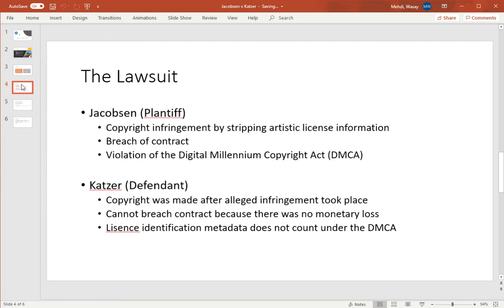On the other hand, Katzer, the defendant, claimed that the copyright Jacobson has on his code was actually made after he allegedly took the code and used it in his commercial product. And secondly, Katzer argued that he could not breach the contract because there was no monetary loss, like I said before. Since Jacobson wasn't profiting directly from his open source software, there was no monetary loss on the end of Jacobson, and Katzer therefore cannot be held liable. He also said that removing the license information and the license metadata from the open source software doesn't actually constitute a violation under the DMCA because it was available freely and distributed freely.